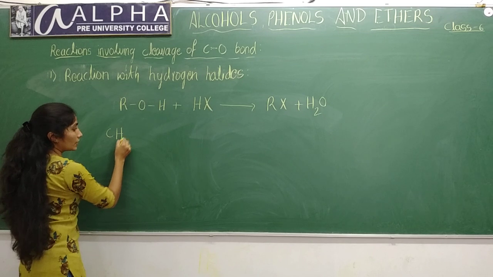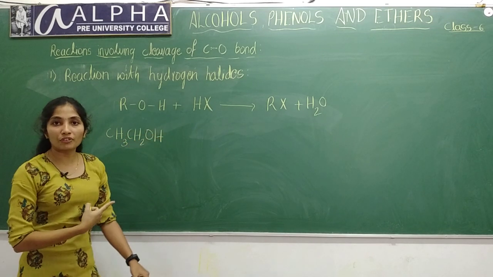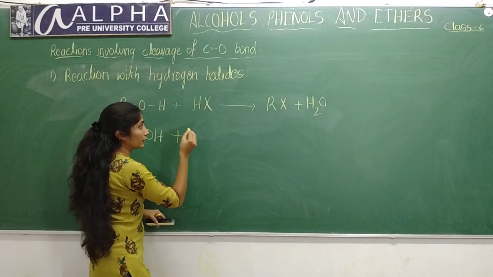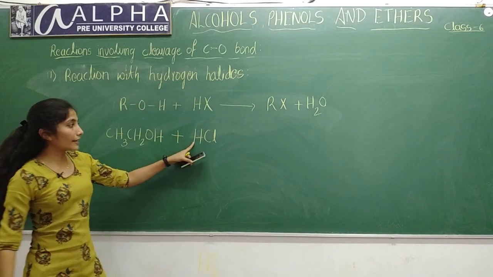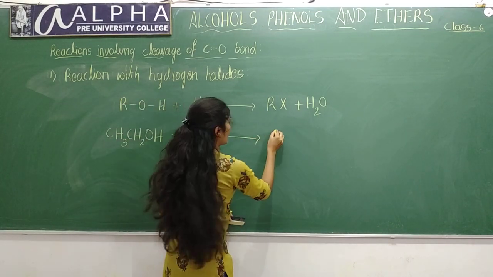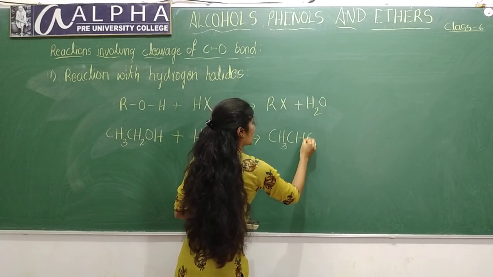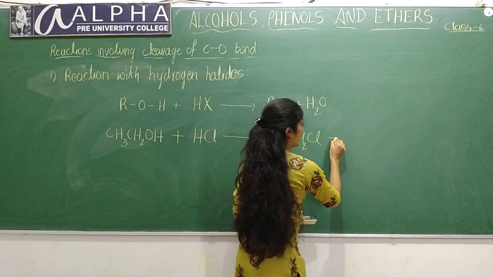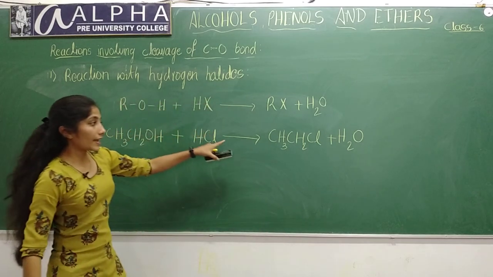CH3CH2OH. What is the IUPAC name of this? Ethanol. Ethanol reacts with HCl to form CH3CH2Cl. What is this? Chloroethane plus H2O. This is the example.